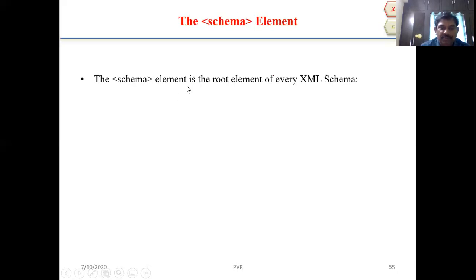The schema element is the root element for every XML schema. Then how do we write the XML schema program? Less than question mark xml version equal to "1.0" question mark greater than symbol. This is the standard syntax for XML, and we have to write the XML schema. Then we open the tag xs:schema. XS means XML schema. This is the root node, the root element. Then slash xs:schema is called the ending tag.